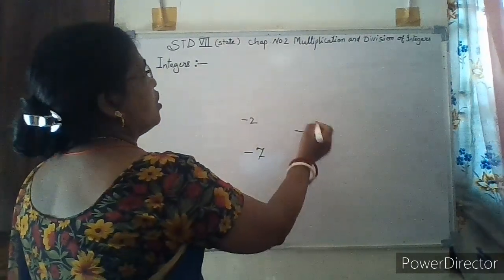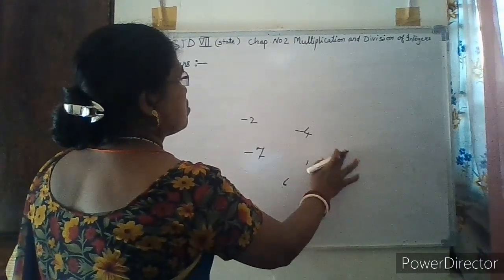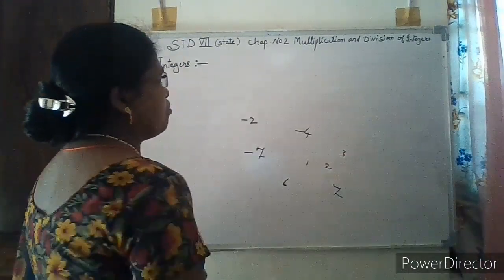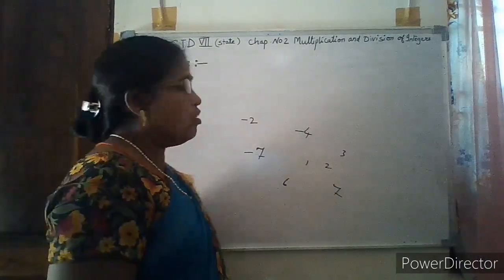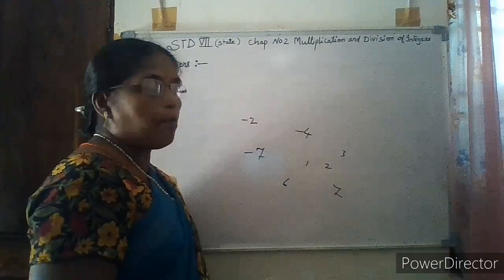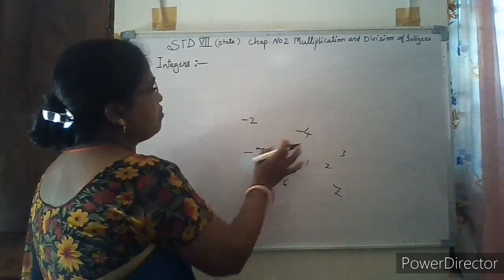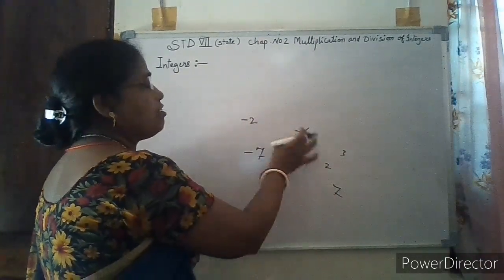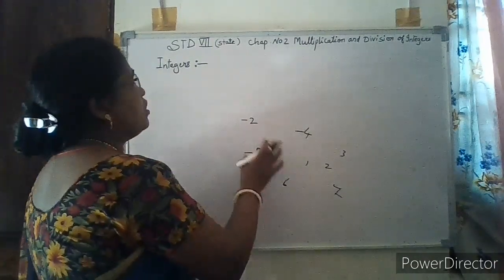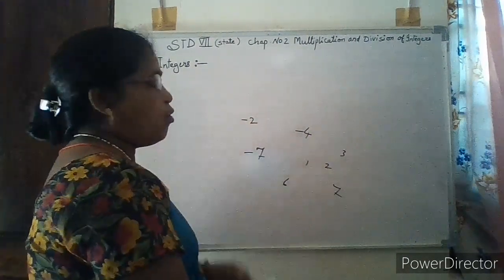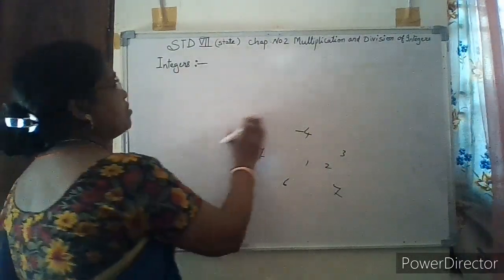And you know natural numbers 1, 2, 3 or 6 or 7, any number with no sign, which means they are all positive numbers. And you already know what 0 is. So these negative numbers, 0 and positive numbers together are called integers.